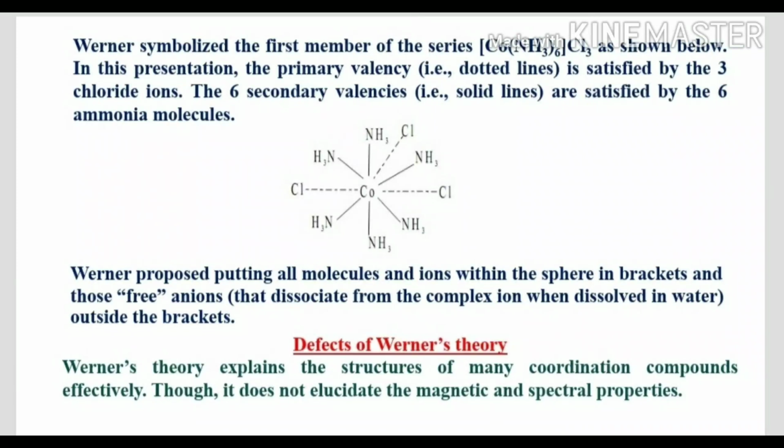Now the defects of Werner's theory. This theory is fulfilling to some extent, it is a better theory, but it has a very important defect. Werner's theory explains the structures of many coordination compounds effectively, but it does not elucidate the magnetic and spectral properties. So this is a very important defect of this theory.